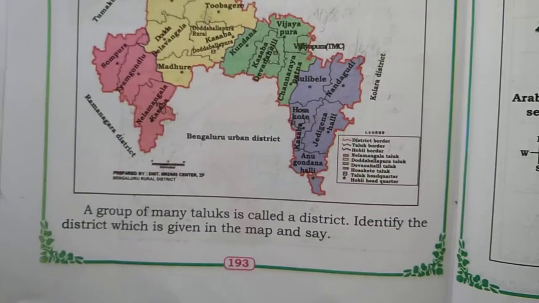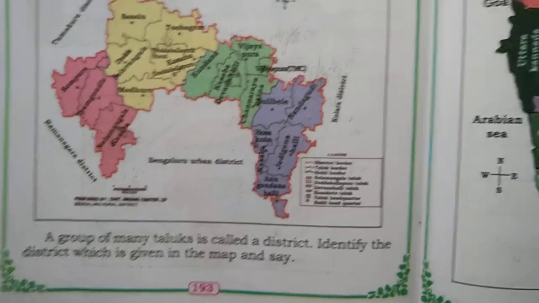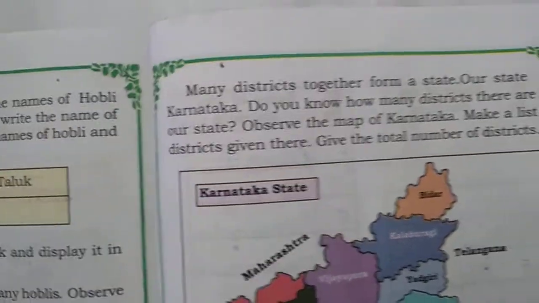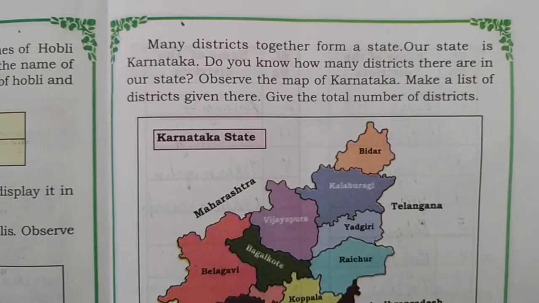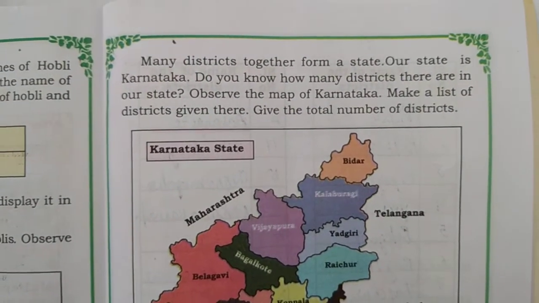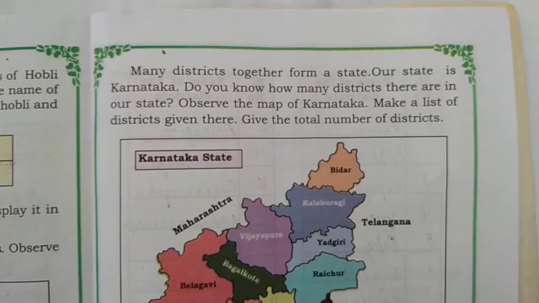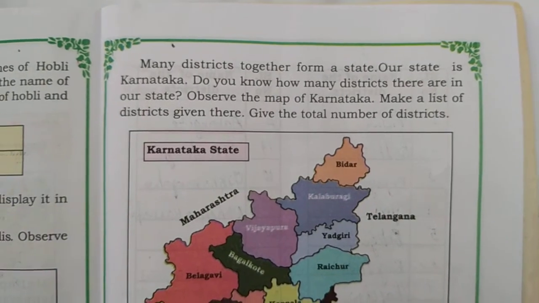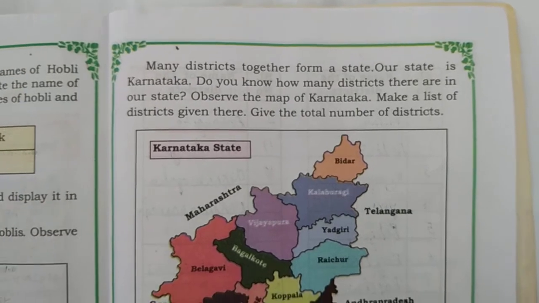Next, a group of many taluks is called a district. Identify the districts which are given in the map and say. Next, many districts together form a state. We will also ask questions like this: how are states formed? Many districts together form a state. Our state is Karnataka. Do you know how many districts there are in our state? Observe the map of Karnataka, make a list of the districts given here and give the total number of districts.